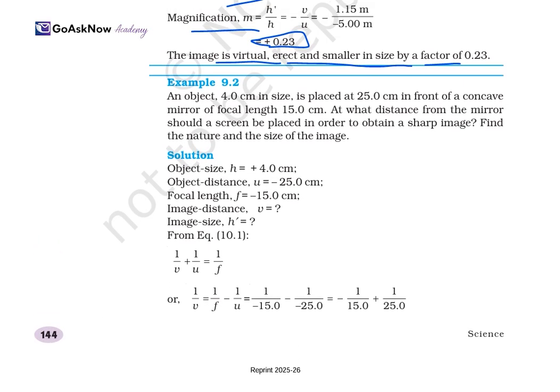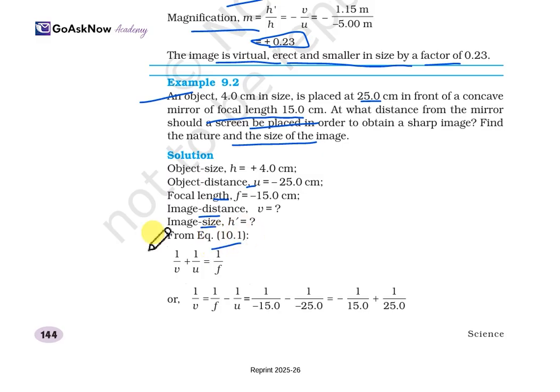One more question is there. Let's go ahead with this. An object 4.0 centimeters in size is placed 25 centimeters in front of a concave mirror of focal length 15 centimeters. At what distance from the mirror should a screen be placed in order to obtain a sharp image? Find the nature and the size of the image. Firstly, the object size is given, the object distance is given, and the focal length is given. The image distance and the height of the image we don't have.